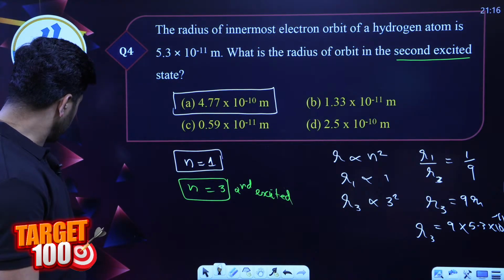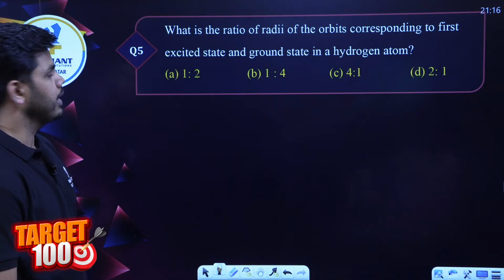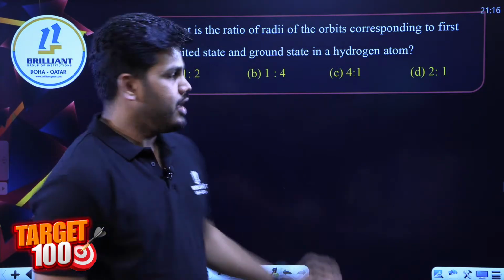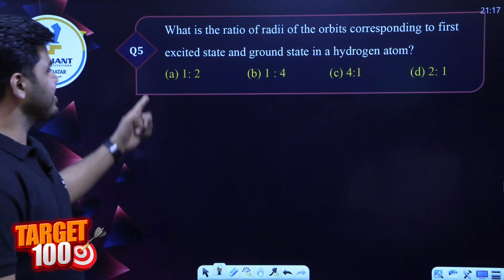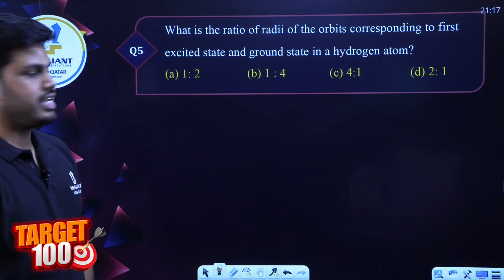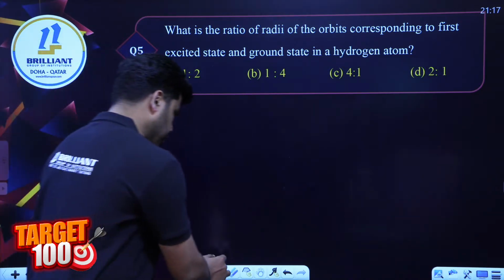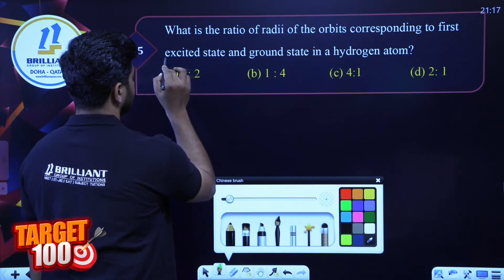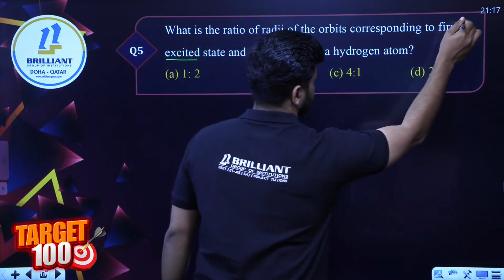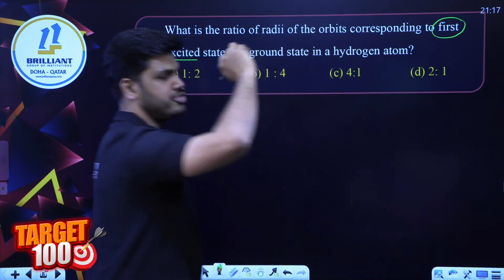Fine. So we'll go on to the next question, question number 5. Again, a question related to the radius. Ratio of the radii of orbits corresponding to the first excited and ground state in the hydrogen atom. They are trying to be tricky with 'first excited'. We should be very careful. It is not the first energy level.